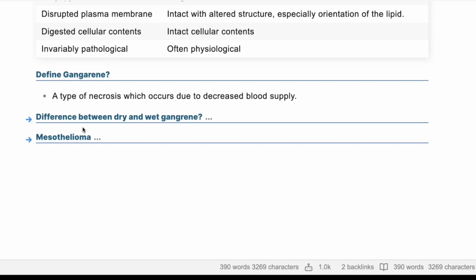On macroscopy, in dry gangrene the organ will be dry, shrunken and black, and in wet gangrene the organ will be moist and rotten, swollen and black. And the prognosis of dry gangrene is better, wet gangrene is poor, and there will be numerous bacteria in wet